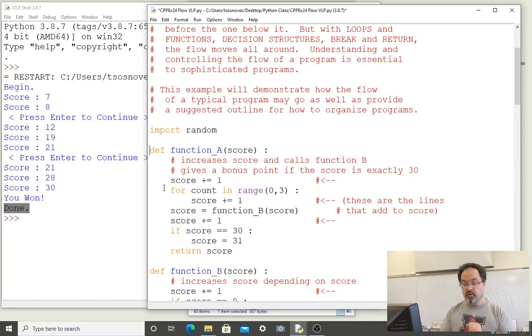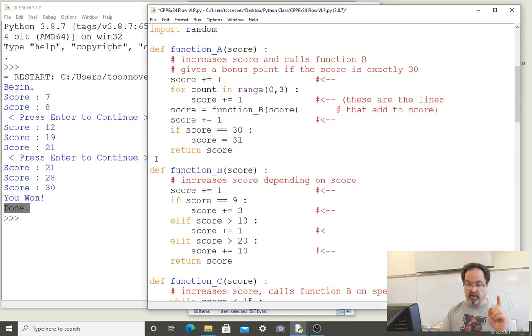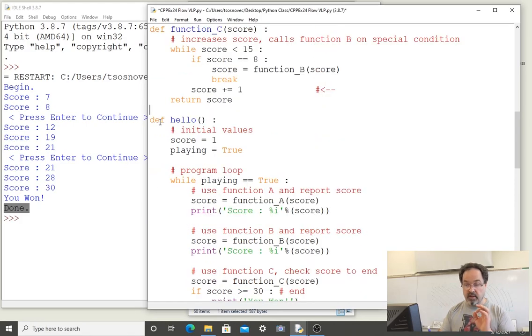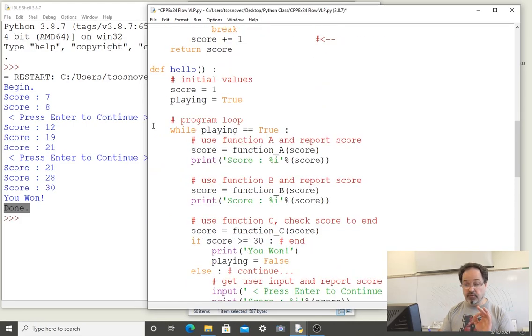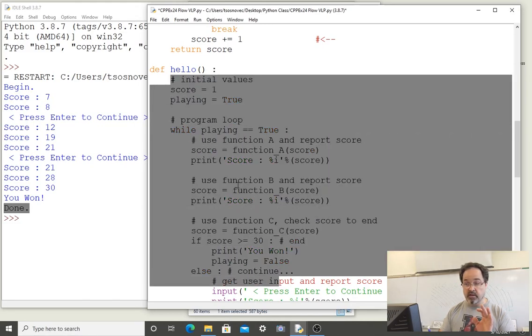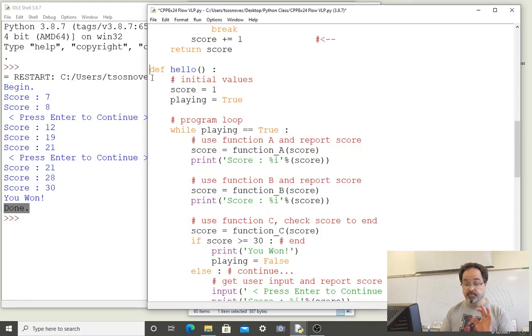So the computer skips over the code block of that definition, only reading the name of it, including it in the namespace, and going on to an empty line and then another definition. It includes function B in the namespace, but it skips over all the code that is a part of function B. It does that to function C as well. It does that to the hello function also. It does not read any of this code. It simply includes hello in the namespace.